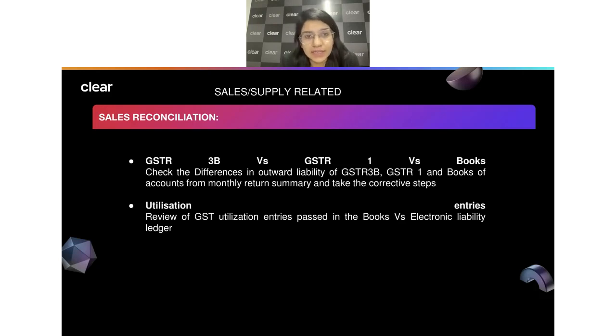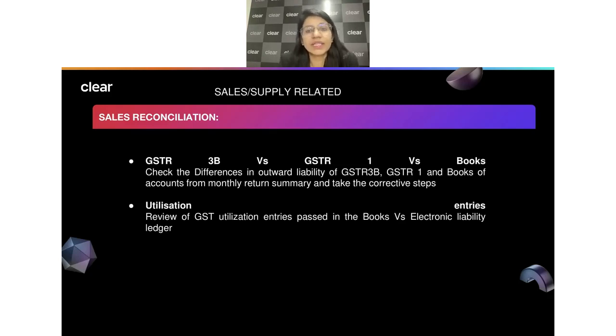Because if there are certain entries which are part of the revenue GL, but you have not paid any GST and you have not even reported them in GST1, you should know the reason for that. For example, there can be interest income. Interest income may form part of your revenue GL, but it is not part of your GST1. So you may have differences, but you should know why that difference is there, so that tomorrow when you're closing your books of account, you know, okay, this is something I know, and I know the tax will not be charged on this.